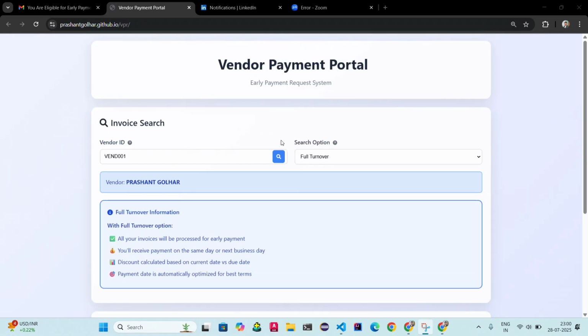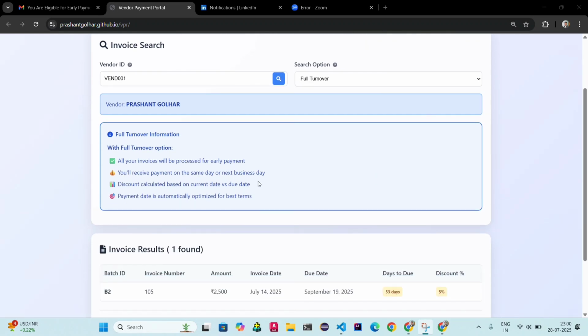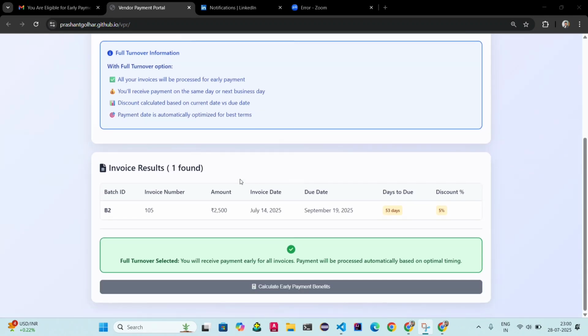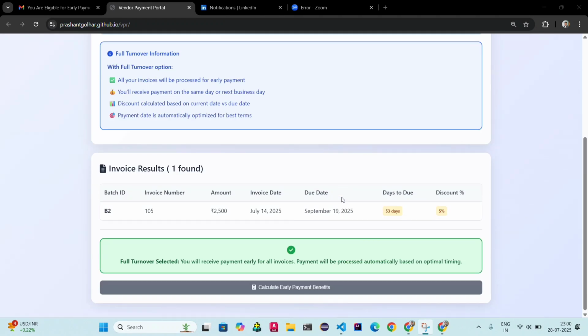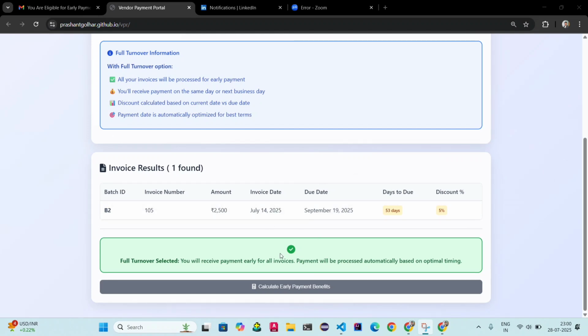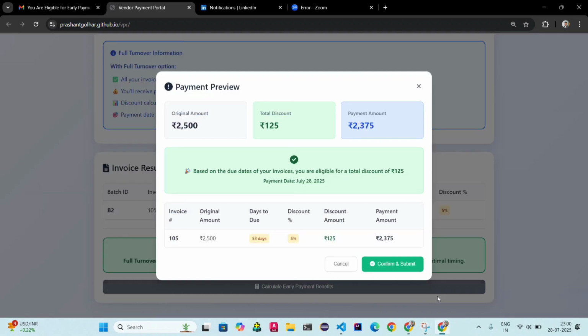Whenever the vendor raises the request, payment will be disbursed the same day or next business day. Before submitting the request, I want to calculate early payment benefits. The total invoice amount is 2500, the total discounting is 125 rupees, and the payment amount is 2375.